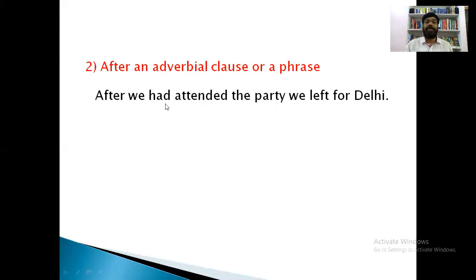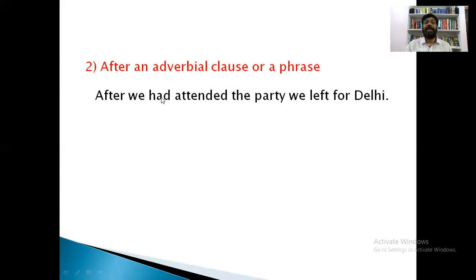So what is the second use? After an adverbial clause or a phrase. See, this is an adverbial clause: After we had attended the party. This is the dependent, subordinate clause, and this is the main clause: we left for Delhi. So comma is used for separating two clauses. Here are two clauses, right? We had attended the party is one clause. We left for Delhi is another clause. For separating two clauses, we have to use a comma.